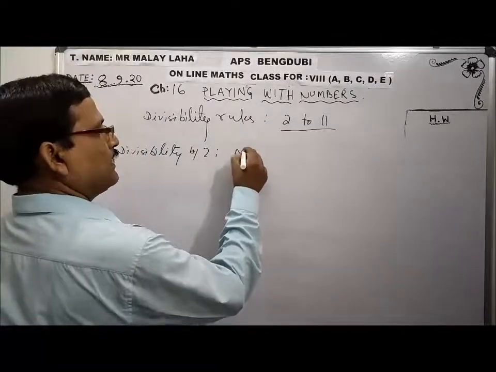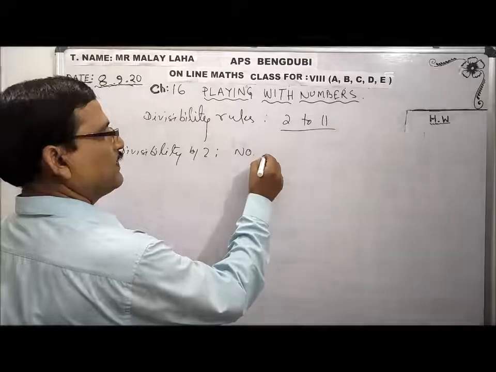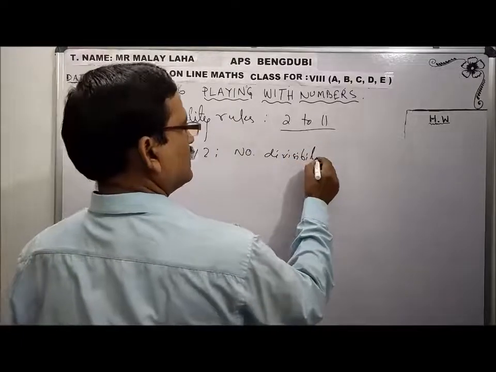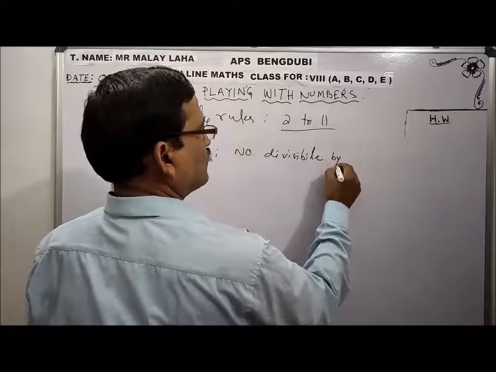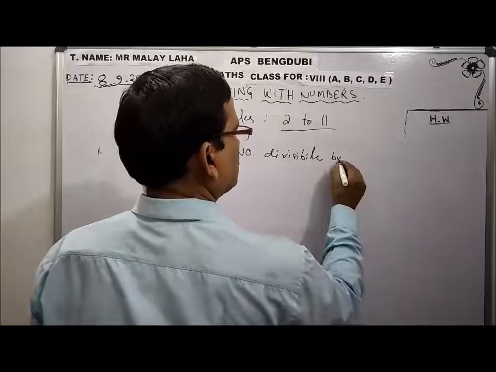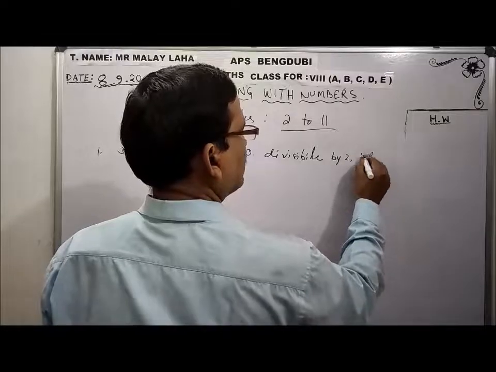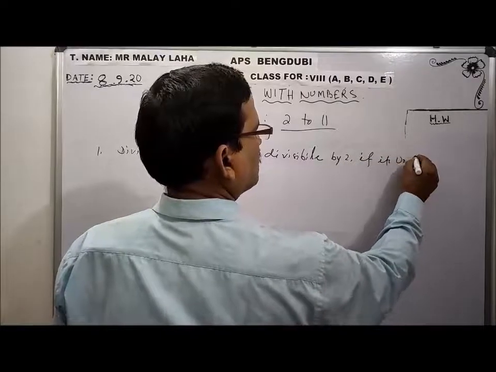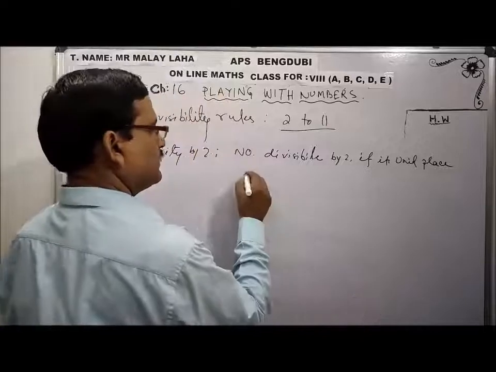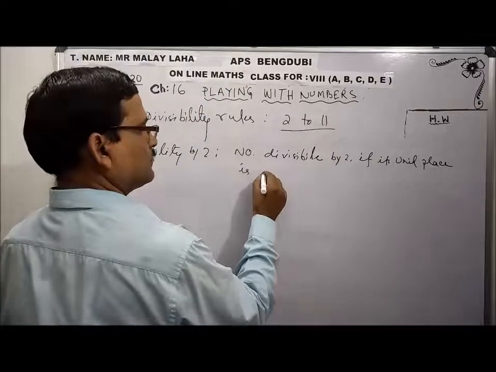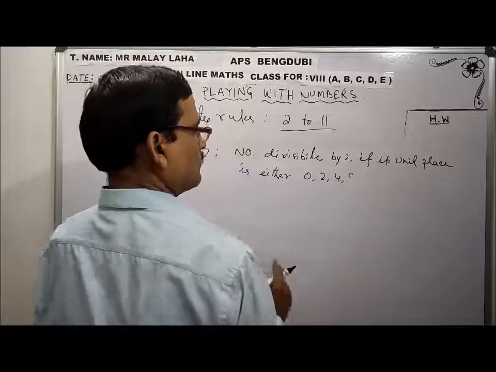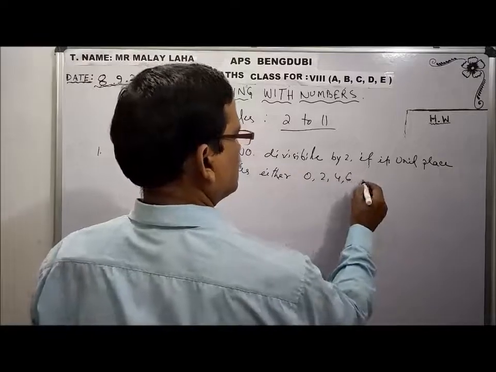So a number is divisible by 2 if its unit place is either 0, 2, 4, 6 or 8.